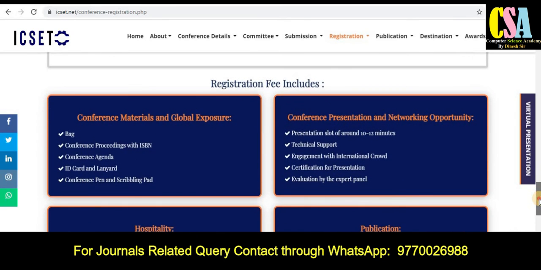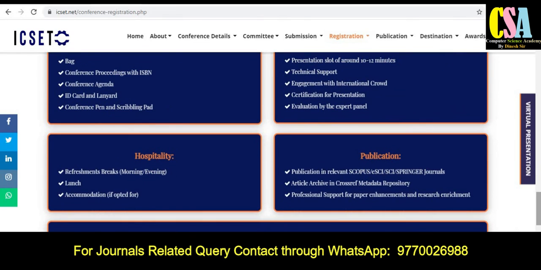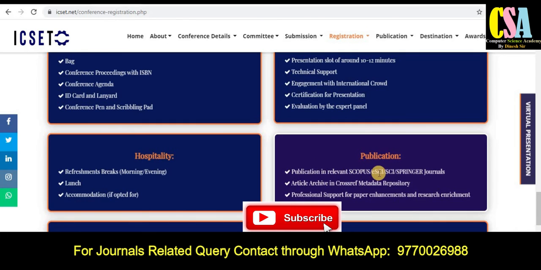This is how we can submit our research paper and publish our research article in this quick Scopus Index conference. You can see here publication in relevant Scopus, SCI Index, Springer Journal. Explore all the details on this website very carefully, and after satisfaction you can submit your research article.